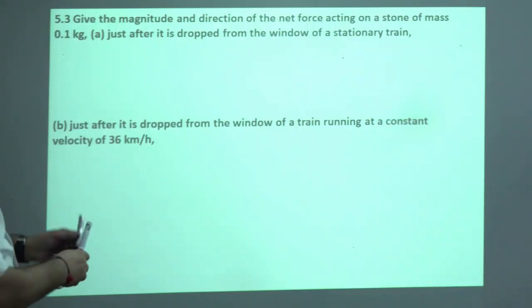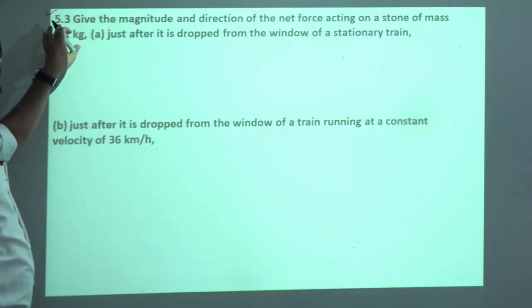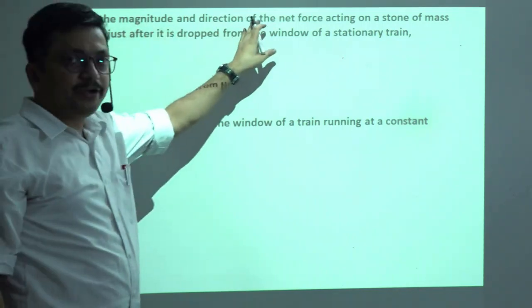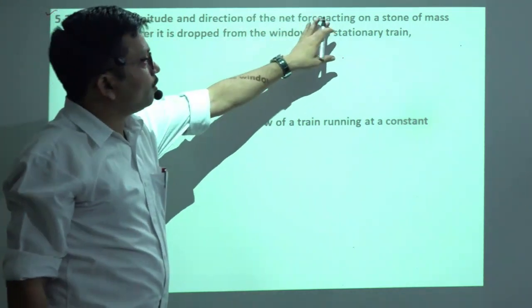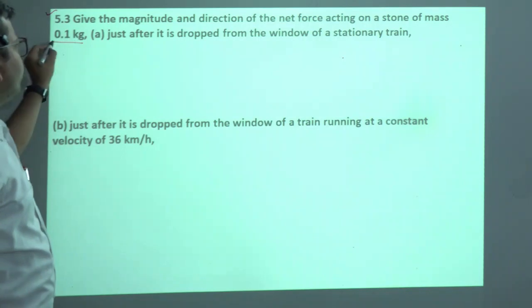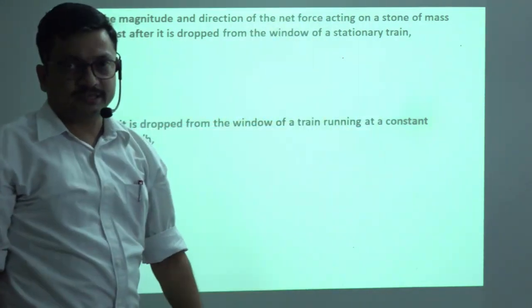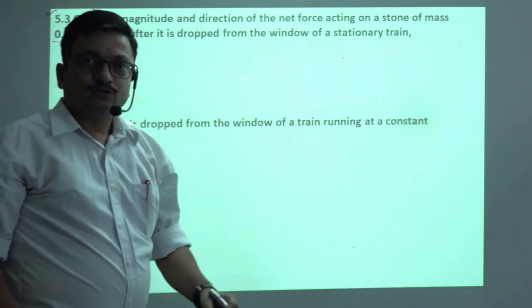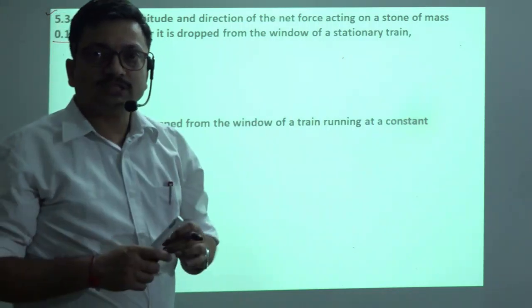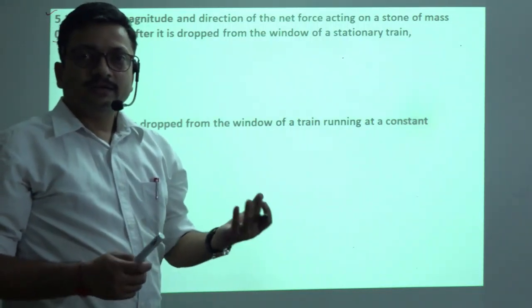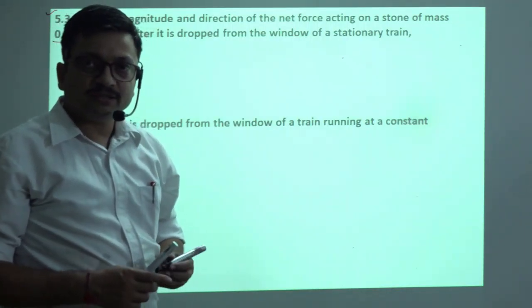Question, exercise 5.3: give the magnitude and direction of the net force acting on a stone of mass 0.1 kg just after it is dropped from the window of a stationary train. As it is dropped from the stationary train, it is under the influence of gravitational force.